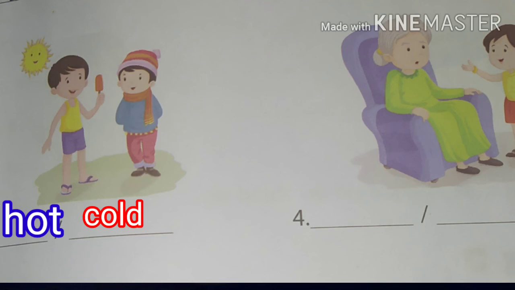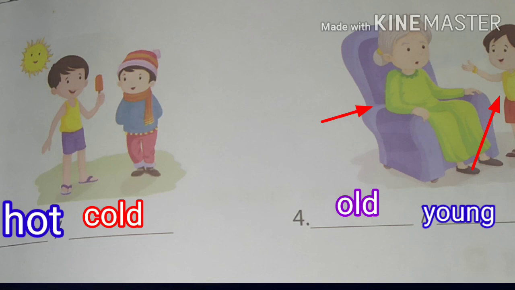Next one, fourth question. We can see a picture of a grandmother and a girl. From this picture we can understand the grandma is old while the girl is young. How can we write? Grandma is old. O-L-D. Old. While the girl is young. Y-O-U-N-G. You can see these words in the box.